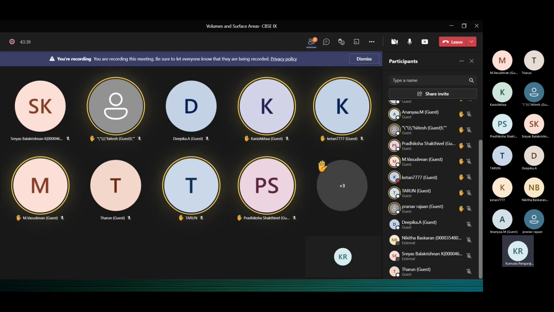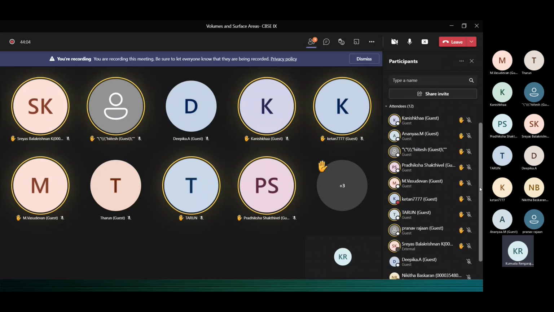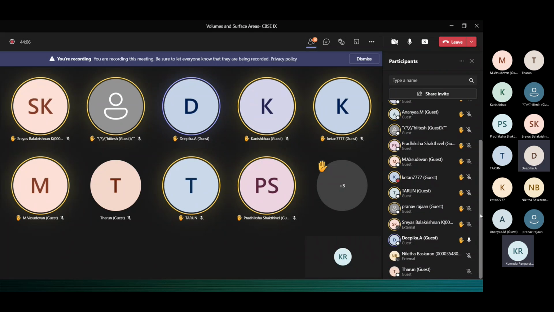Tarun, Ishwaran, Shreyas, Nikita, Deepika. Ma'am, I can't use the emoji.